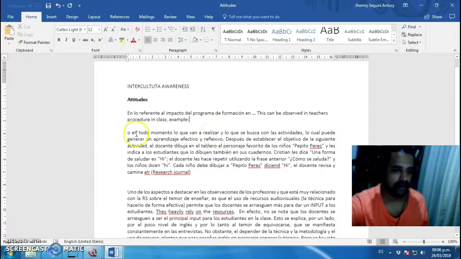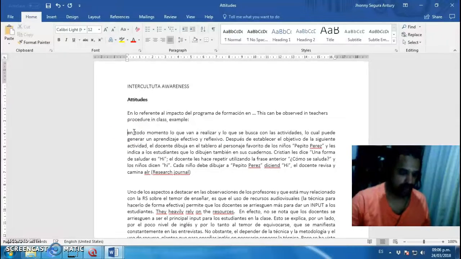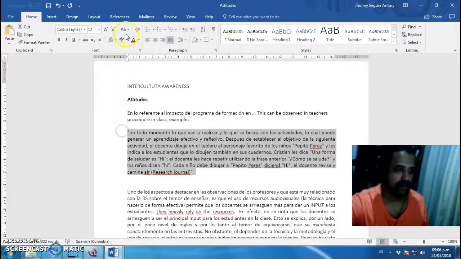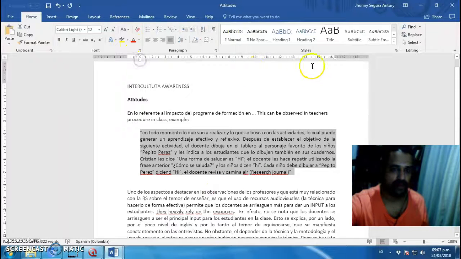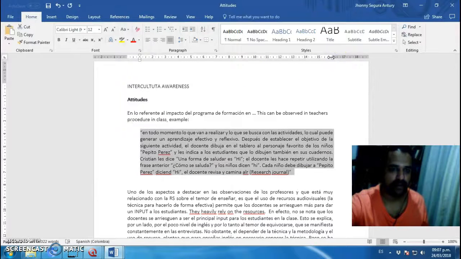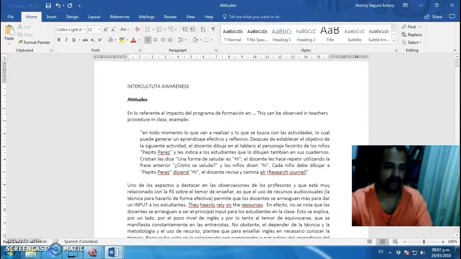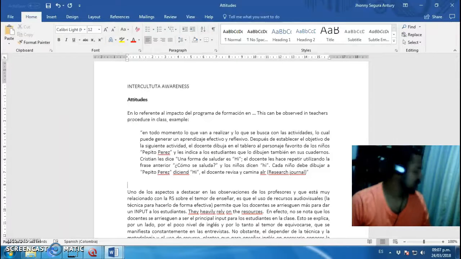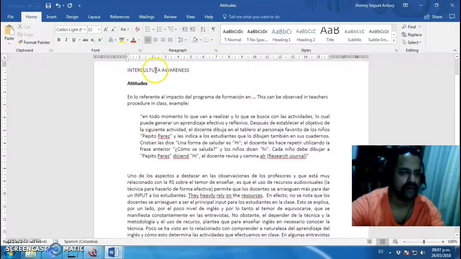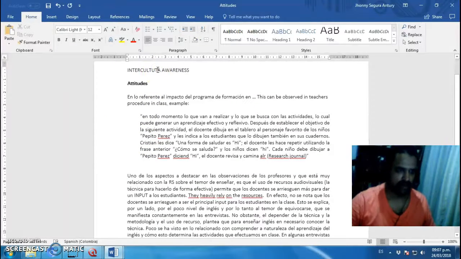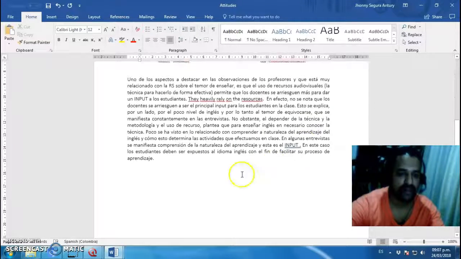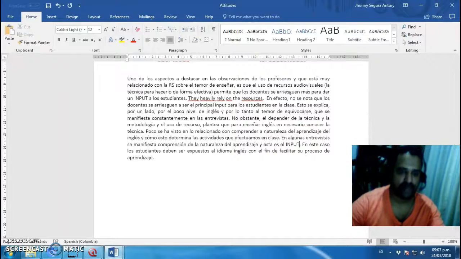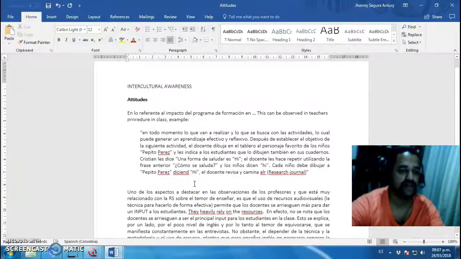So I can, obviously, when you write it down in your thesis, you have to write it down in English, and here, it's more than 40 words. Now you know here that you have some information to add. Yes, so you start writing. In attitude, what you find about the attitude, you start writing, so you can tell that intercultural, as you can tell with the information that Atlas generates, you can start writing results.